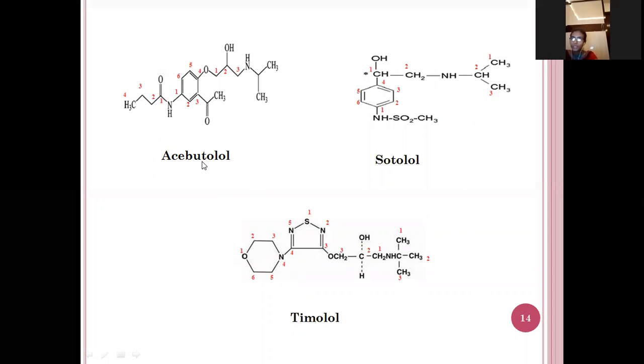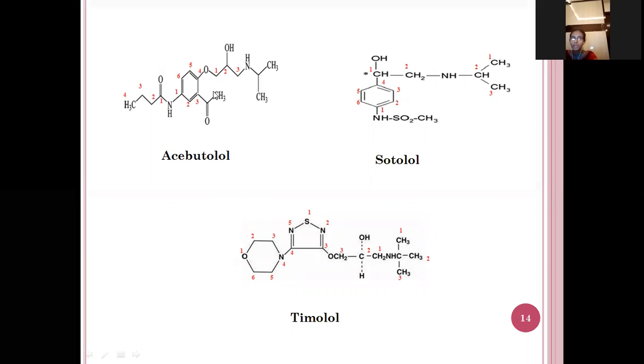You see the structure of the acebutolol. This is a phenyl. For this phenyl, in the third position, the acetyl group is there. And in the fourth position, one, two, three, three carbon atoms. In the second position, the hydroxyl group is there. So it is named as the